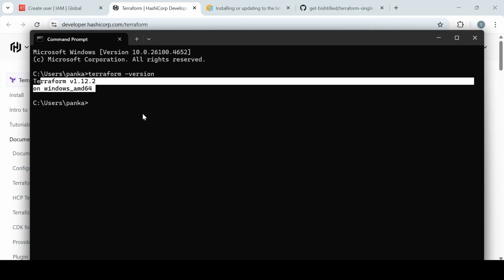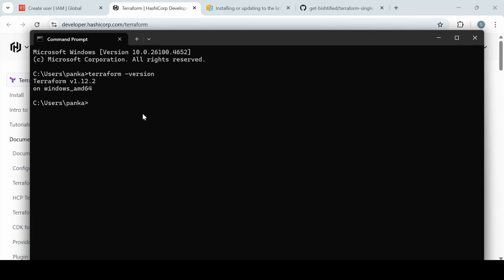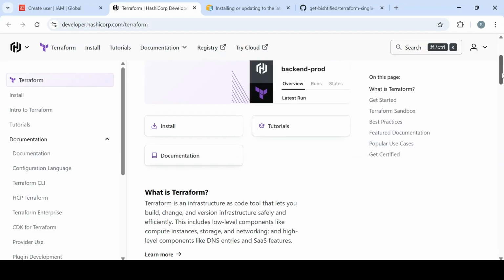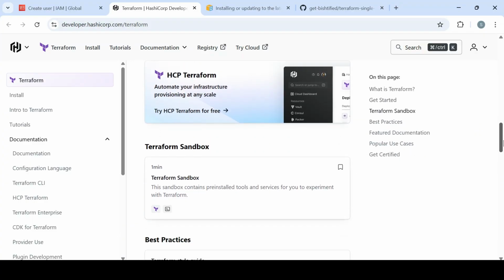For Linux, if you are using an Ubuntu machine, you just do sudo apt-get update, and there is one curl command. You can always come here and look for your system.